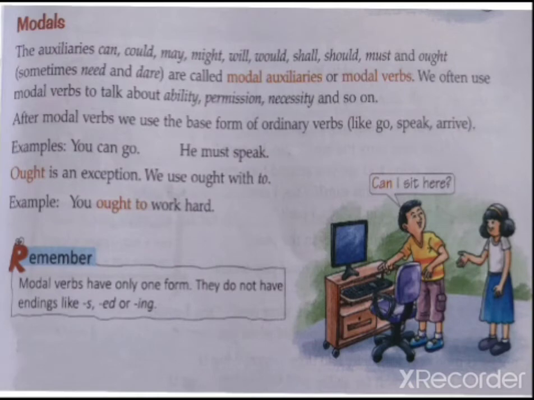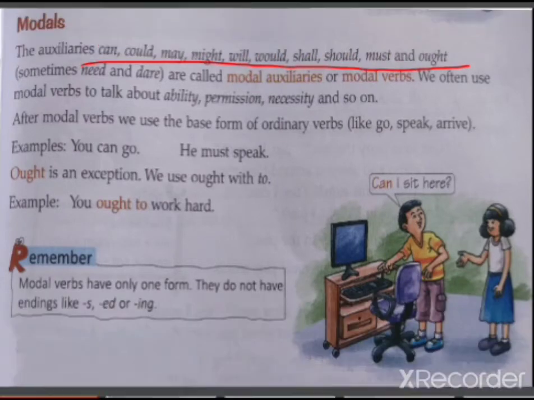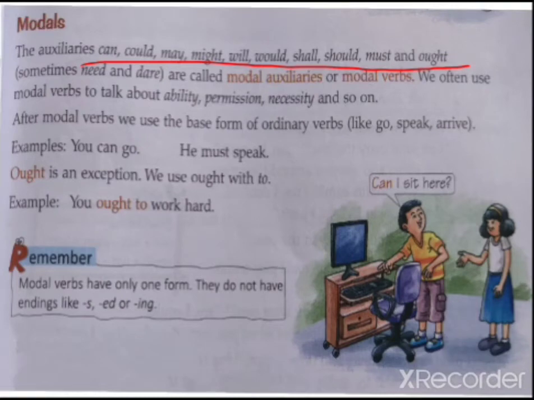Next, in helping verbs, we have the topic of modals. Now students, no need to get confused. The auxiliaries that we studied, you can see in the box on the first page of this chapter. All these auxiliary verbs are also called modals: can, could, may, might, will, would, shall, should, must and ought. They are all called modal auxiliaries or modal verbs.